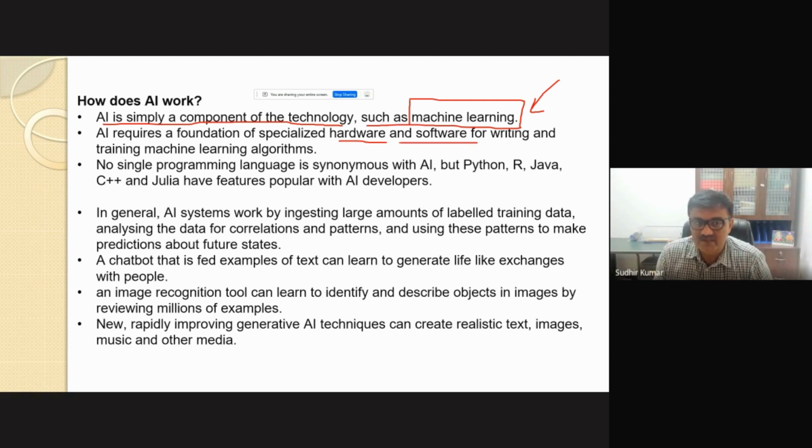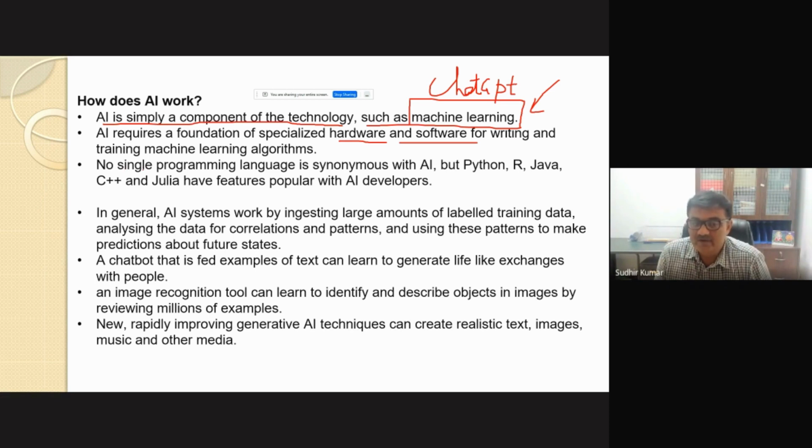For instance, you have used ChatGPT, and if not, I will request all the participants after this class to please go to Google and search for ChatGPT, and then see how this artificial intelligence can do wonders for you.